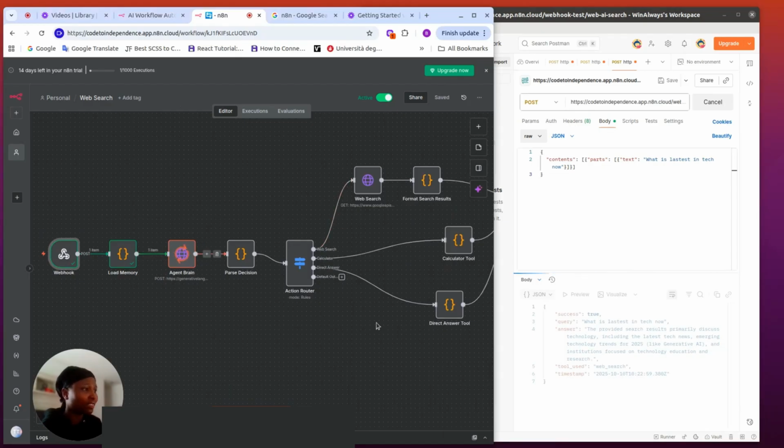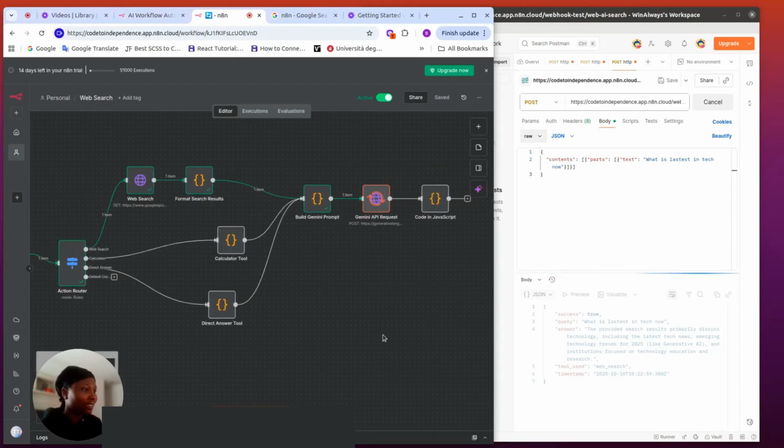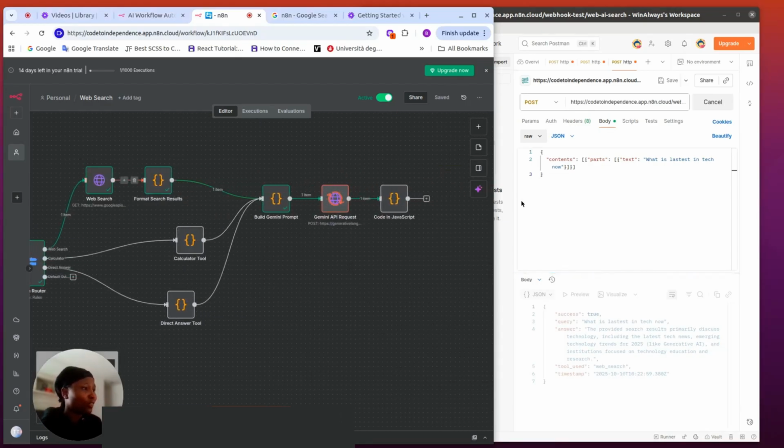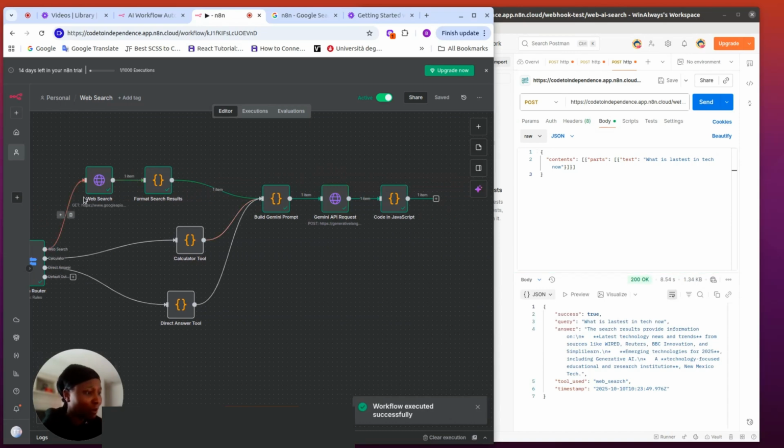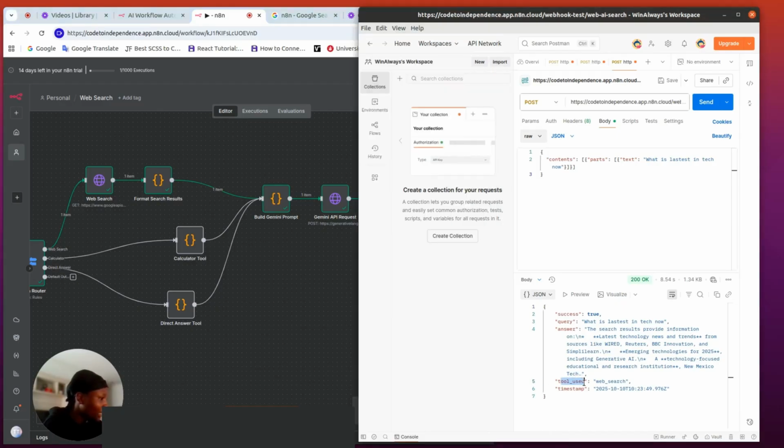So you guys get to see how the flow works, let's use a test URL. It's only with a test URL that you get to see these marks, green, red, or whatever. So I'm changing this URL to the test. You can see you're using webhook test now. Now I have to click on execute workflow. So I click on execute and then I click on send.